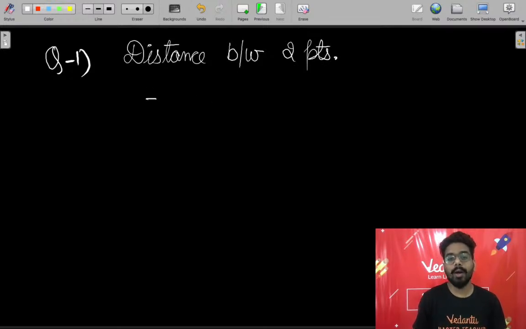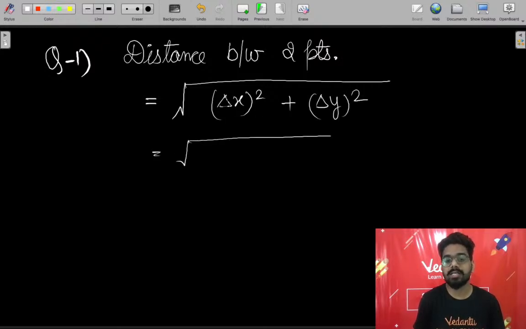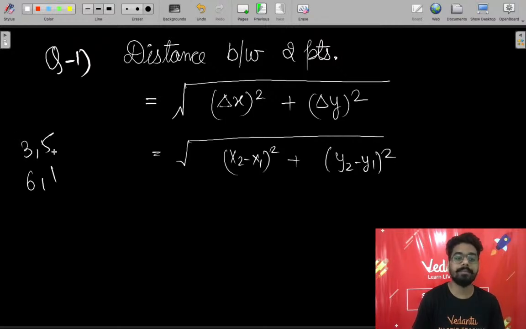Distance between 2 points will be under root of delta x whole square plus delta y whole square. What is delta x? Delta x is the difference in the coordinates: x2 minus x1 whole square plus y2 minus y1 whole square. Now we are having 6, 1 and 3, 5.